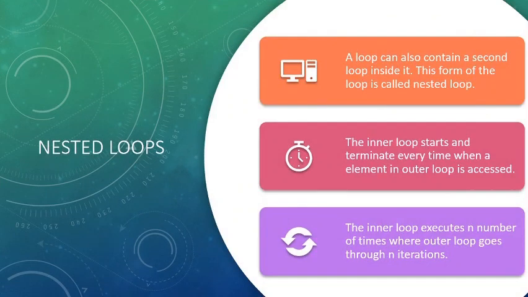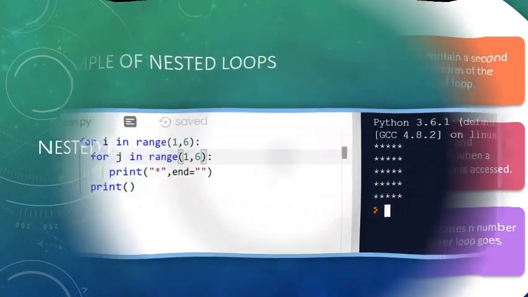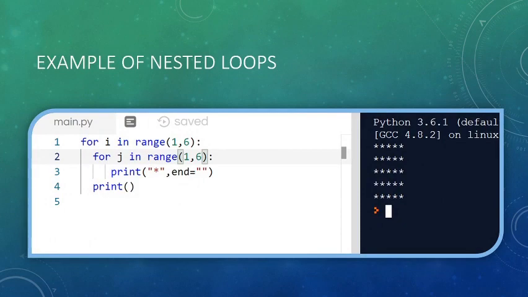Nested loops are loops within loops, as we saw with nested if within if. Similarly, a loop within a loop is a nested loop. In nested loops, there are two loops. One is called the outer loop and the other, within the outer, is called the inner loop.